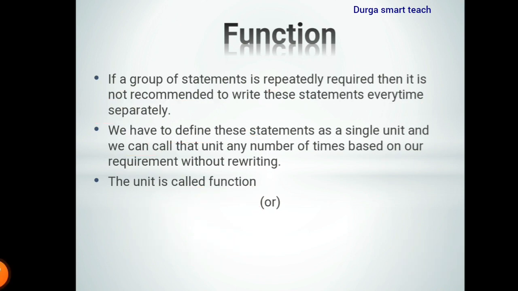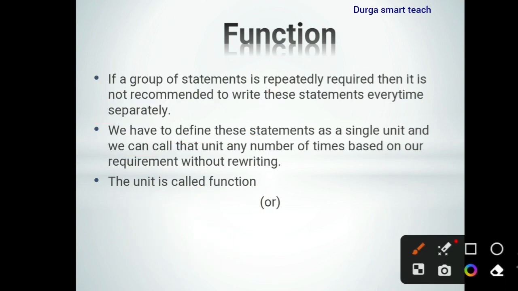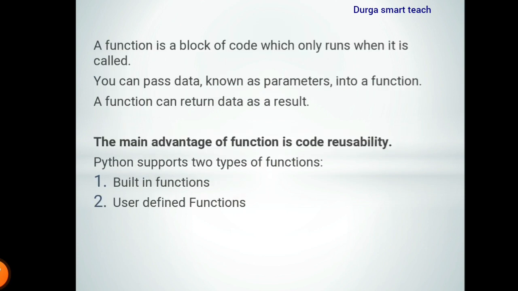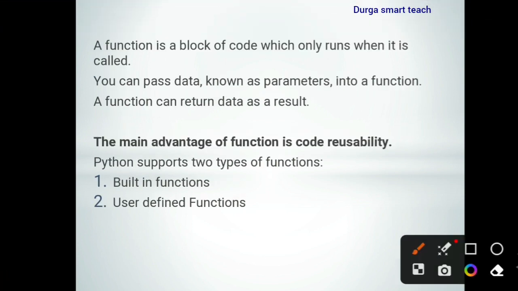So function is nothing but a subprogram or a block which is executed whenever we call, okay? So another definition is: a function is a block of code which runs when it is called. So whenever we call, the function is used to perform the task.